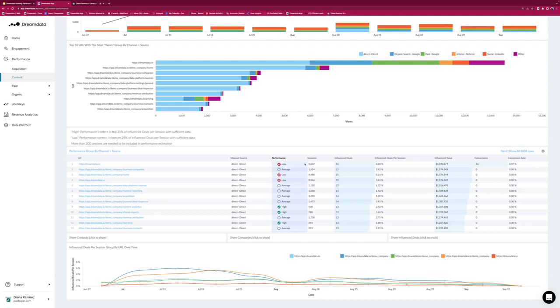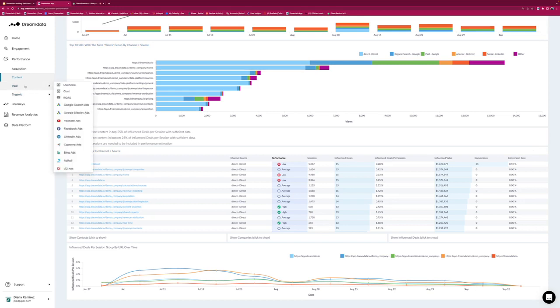We have some pages that you can see here. For example, this one is low performing, even though we have a bunch of sessions, and this one is high performing, even though the number of sessions is significantly lower. This is because then we need to check on the second characteristic, and that is how many influenced deals we have per session, in percentage. And then you'll see that the low performing page has 0.28%, while the high performing page has 2.42% influenced deals per session. So that is higher and that's performing best. So we know here, for example, that in this case, our demo company has a content analytics page, which is performing quite well.